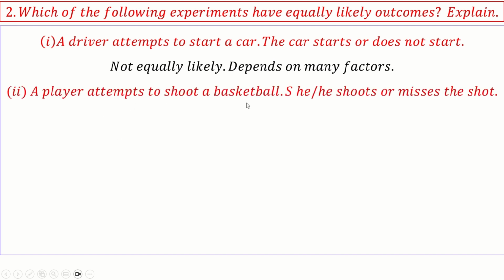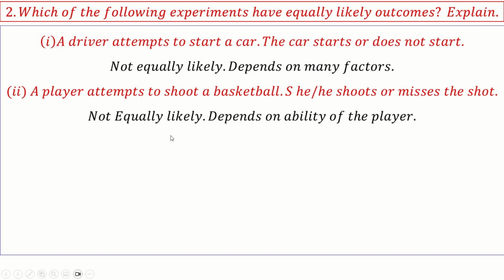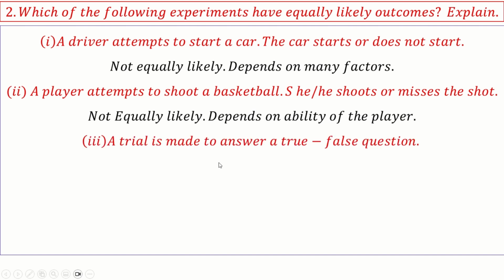A player attempts to shoot a basketball. She or he shoots or misses the shot. This is also not equally likely. It depends on the ability of the player. We cannot say both players are of the same ability.